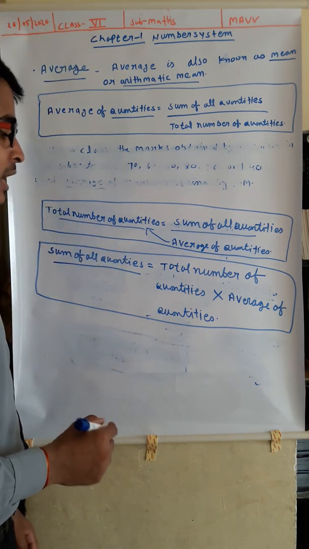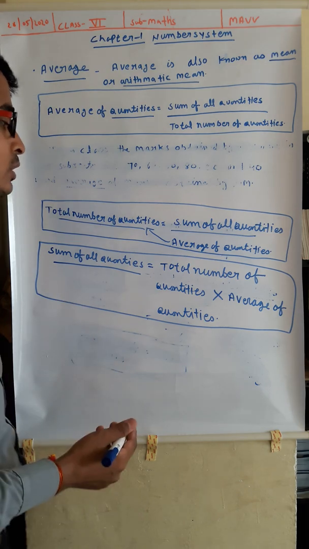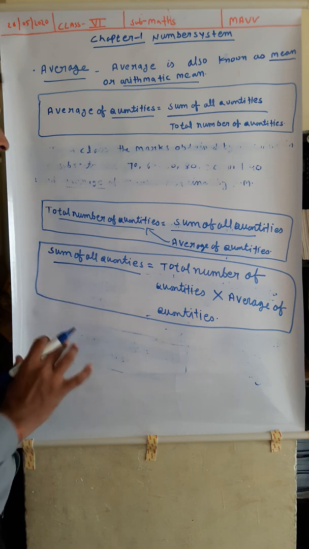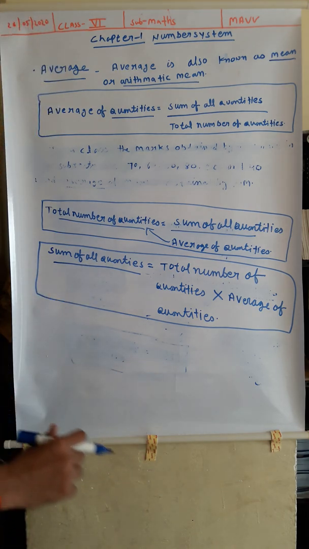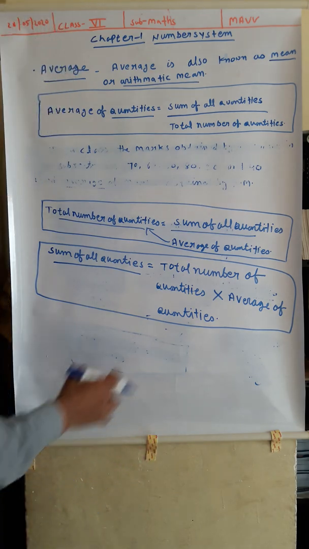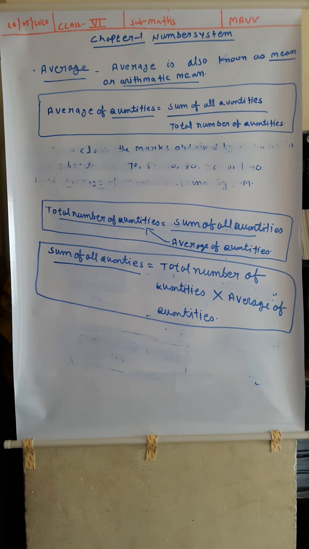Now there are some limitations, or you can say some rules, while you are writing the average. Meanwhile I will tell you next, but till then you can copy it. Please copy fast. If you already have the notes, then there is no need to copy. You can just watch the video and try to understand what I am trying to say.